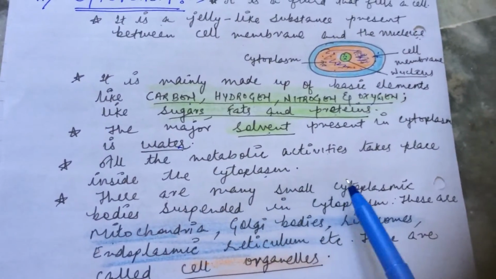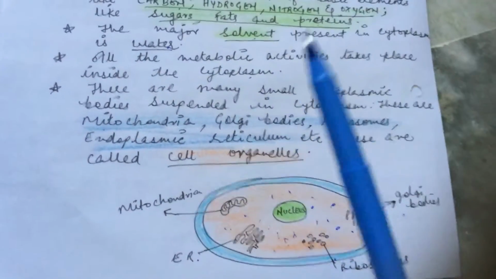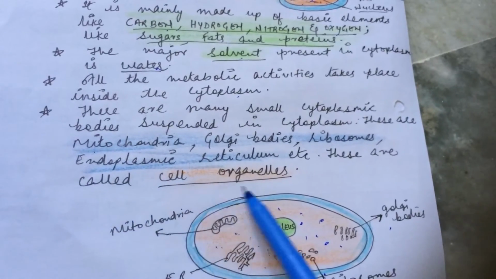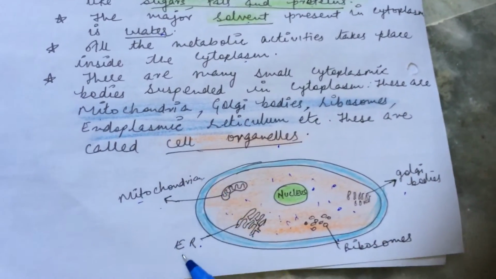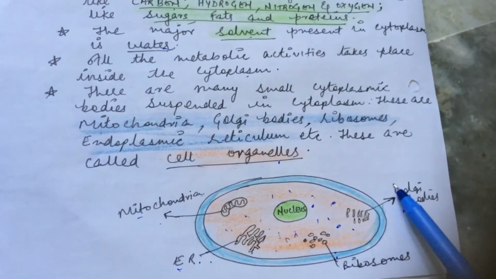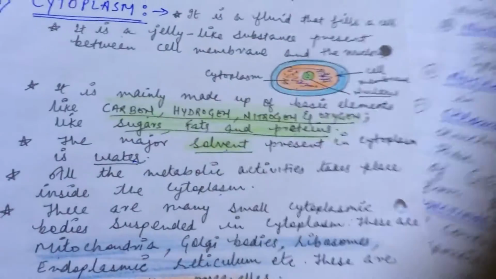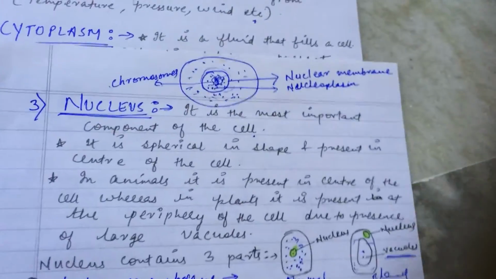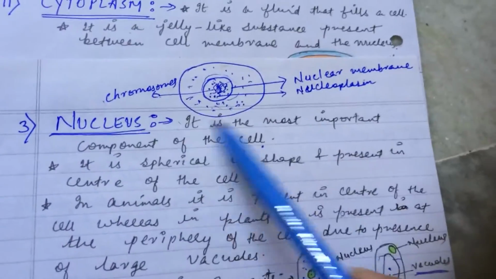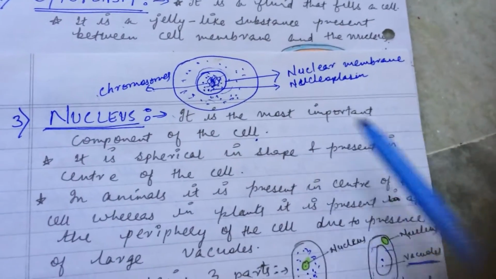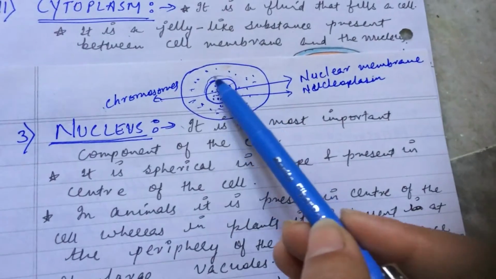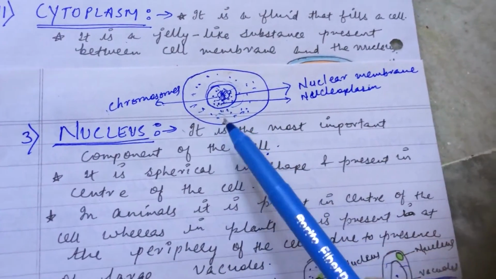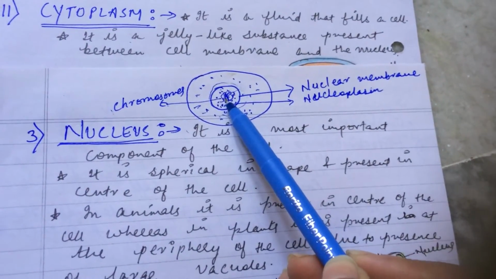Now there are many small cytoplasmic bodies which are present inside it. Collectively they are known as cell organelles. Different examples I have already given you: mitochondria, endoplasmic reticulum, ribosomes and Golgi bodies, right? Now the other topic, the third component, was the nucleus. It is the most important component of the cell. Now usually what is the shape of the nucleus? It is spherical in shape, and it is mainly present in the center of the cell.